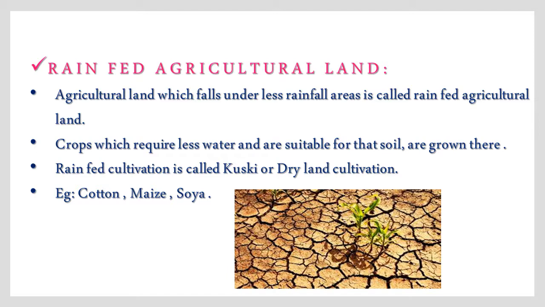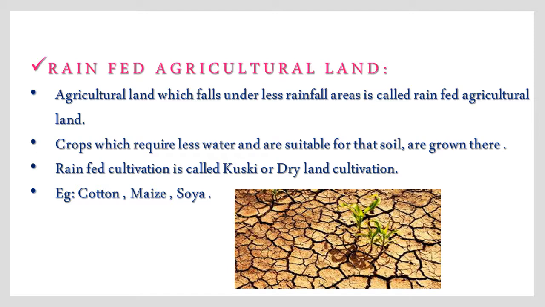So, areas of land which depend on rainfall for their water and do not have any supplementary irrigation are the agricultural regions which fall under rain-fed agricultural land, because they depend entirely on rainfall.